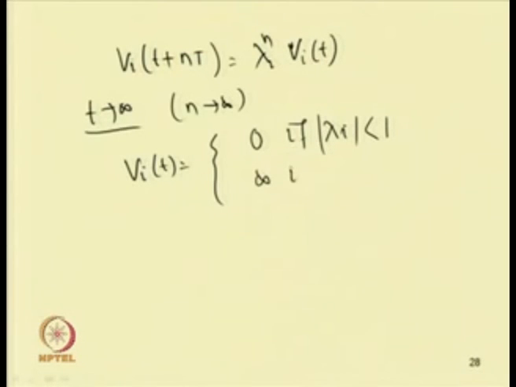Similarly, it will be infinity if lambda i is greater than 1.